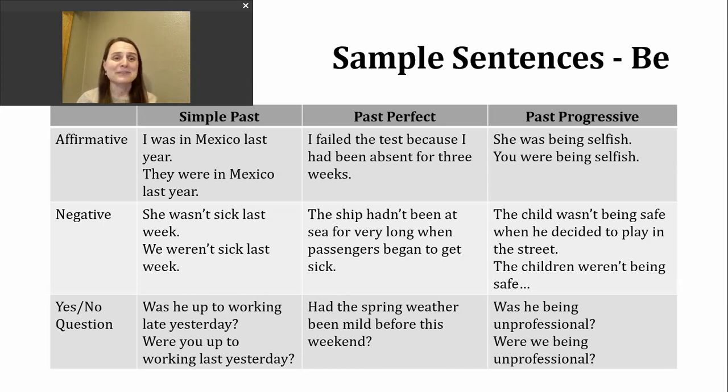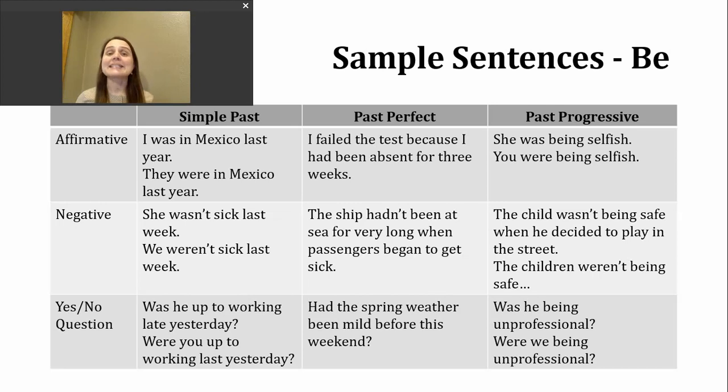Here's an example sentence. I was in Mexico last year. So I could change my subject there to he or she or it, and that sentence will still work. But if my subject changes to you, we, or they, we need to use were. So here's another example with that. They were in Mexico last year.